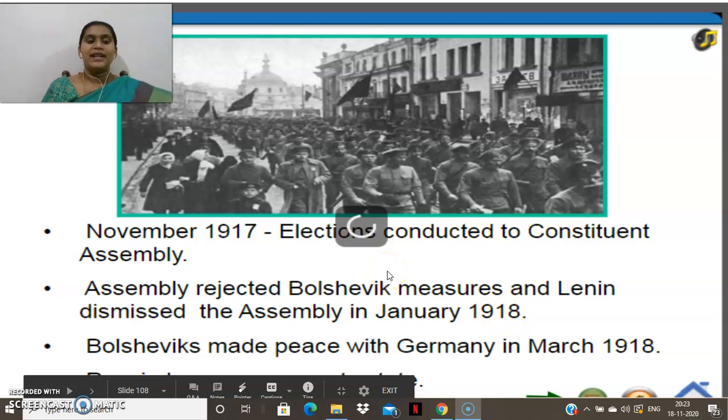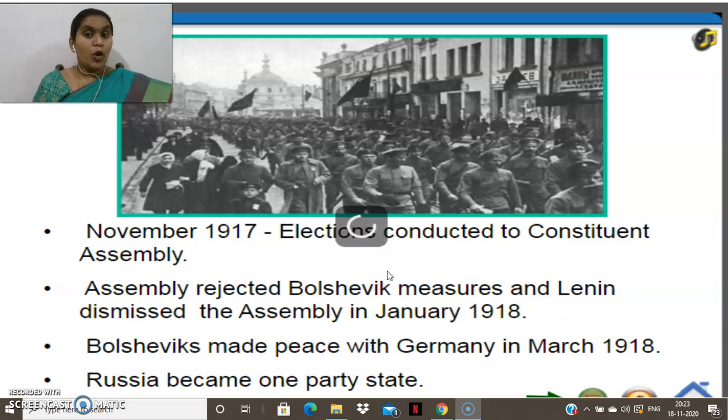So here we have to understand, children, what happened at that time. Even though the Bolsheviks were very powerful and many people were supporting the Bolsheviks and Lenin, they still did not win the election. In this Constituent Assembly election, they did not win. So that is the reason.